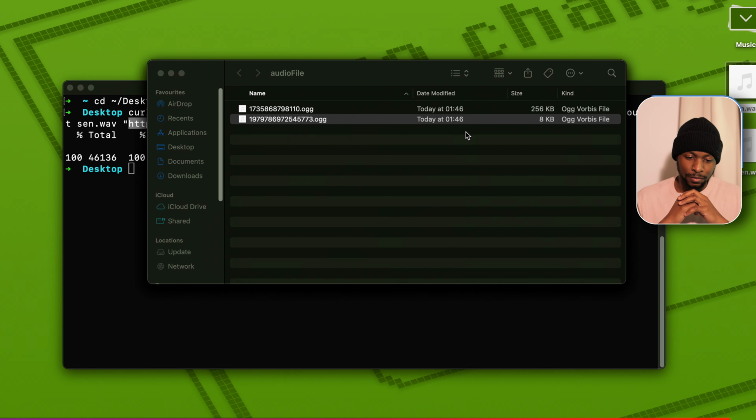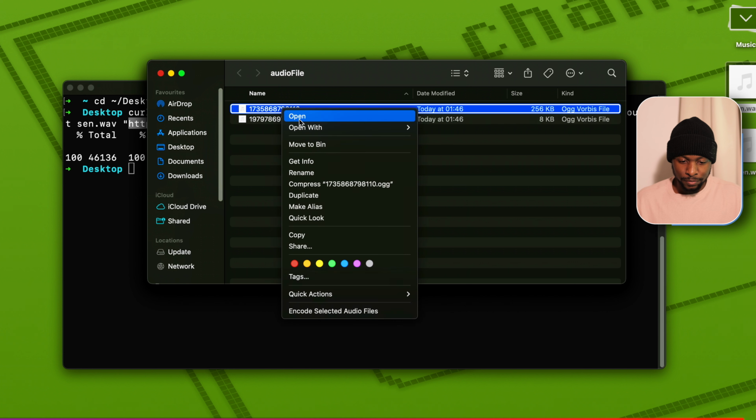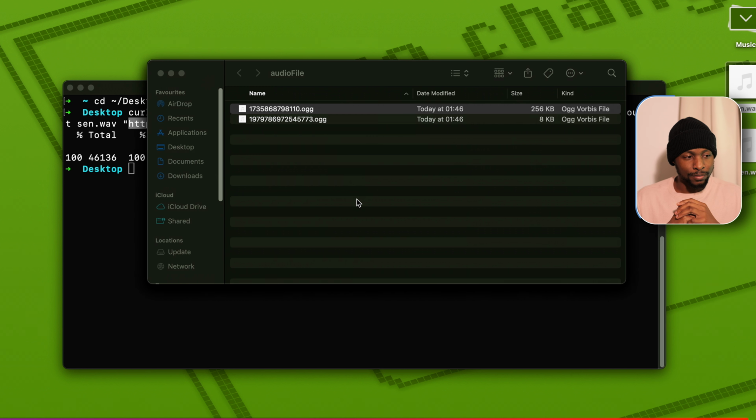Testing 1 2 3, testing 1 2 3. This is the one that we sent. What's next on our creative agenda? And this was the one generated by text to speech.